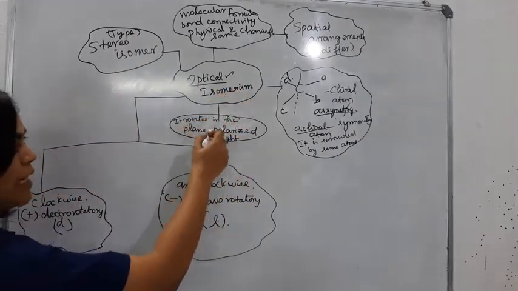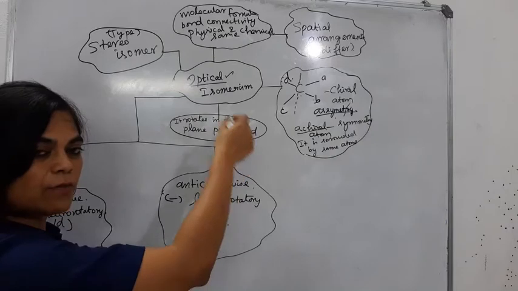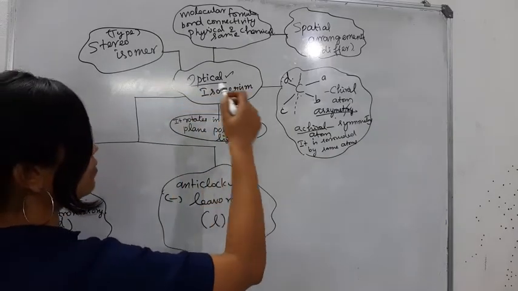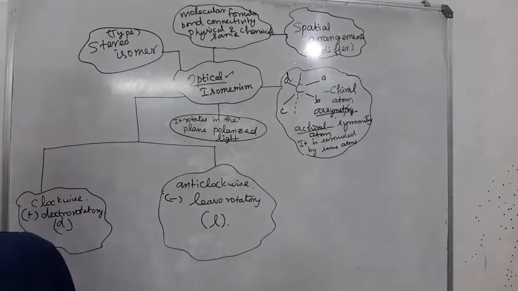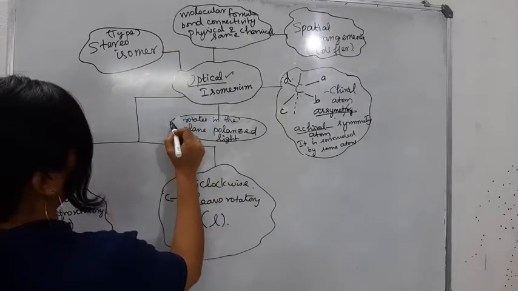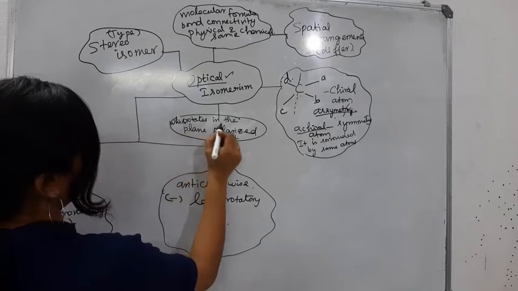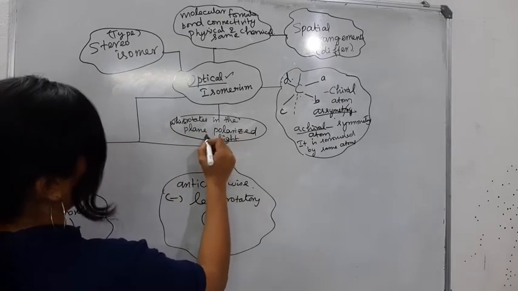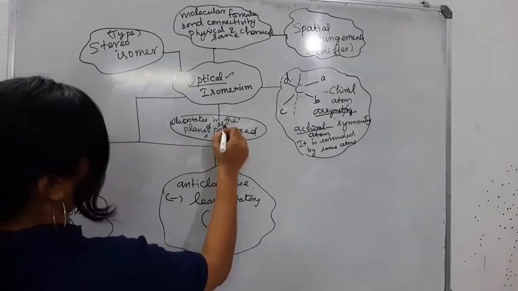Optical isomerism is the isomerism in which the isomer rotates the plane of plane polarized light.